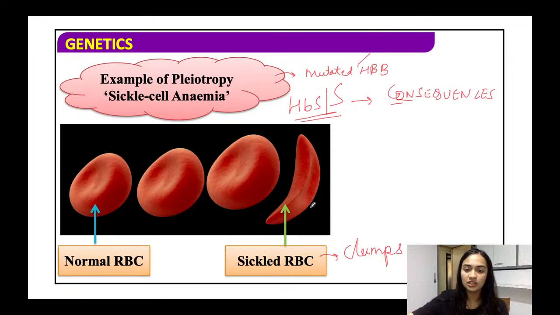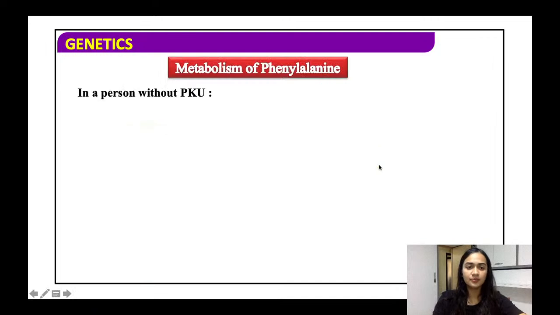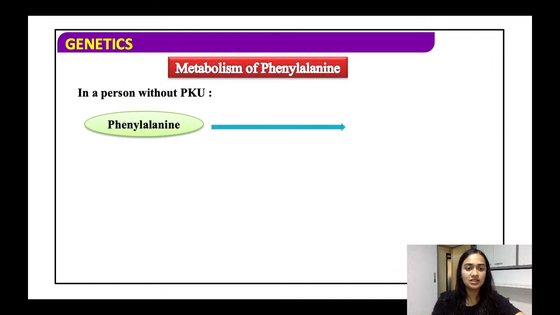All right, first of all it affected the RBCs, then it is causing you fatigue, tiredness, anxiety. All right, other factors, then we have urinary problems related to it. Then even the lungs don't get enough supply of oxygen. So there are so many traits related to it. All right. Now, coming to another important condition, phenylketonuria.